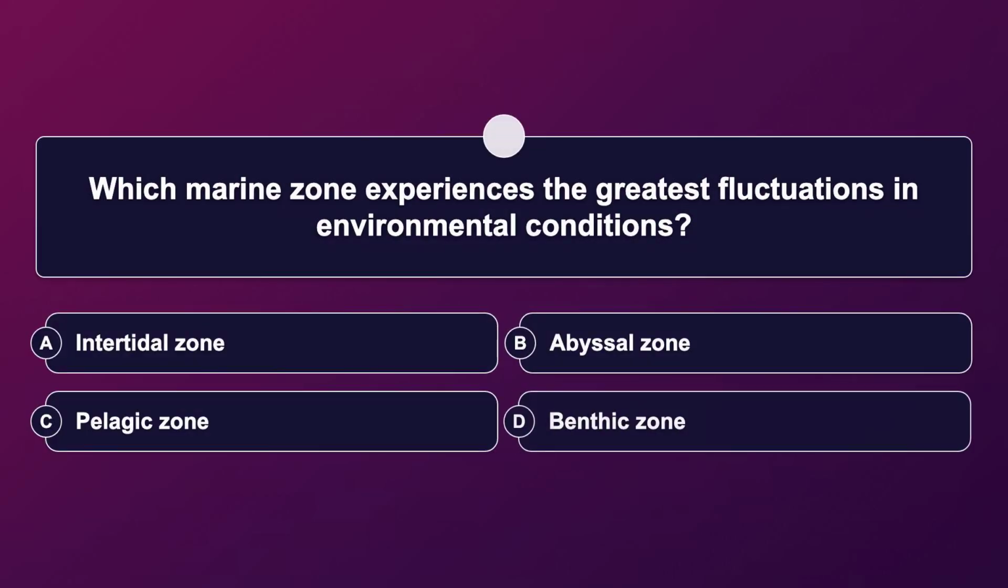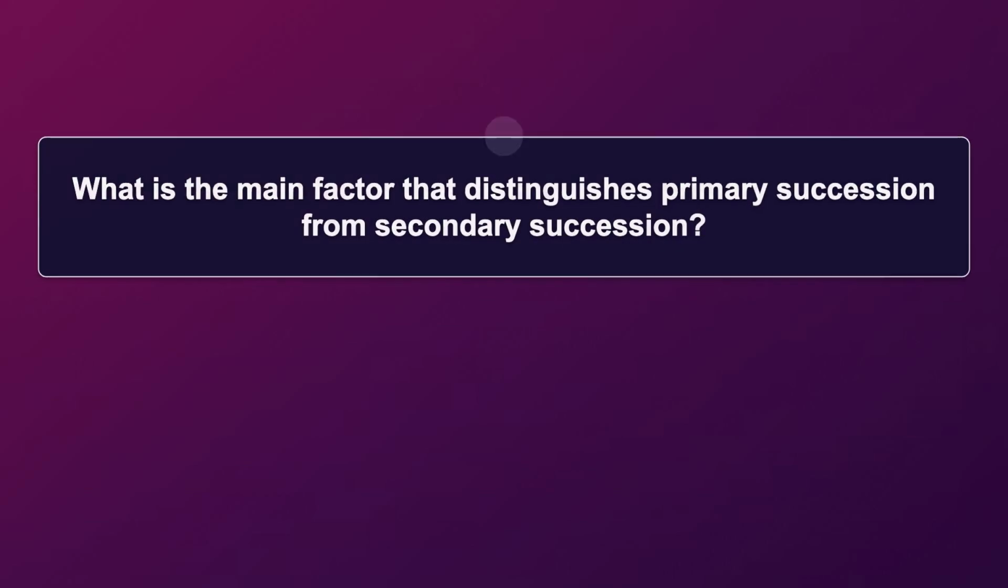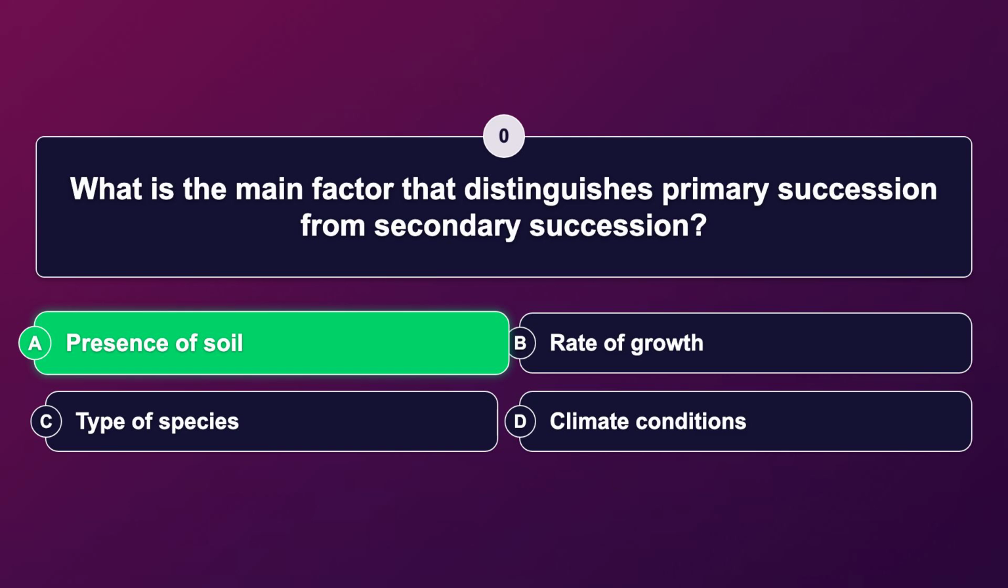Which marine zone experiences the greatest fluctuations in environmental conditions? The correct answer is intertidal zone. What is the main factor that distinguishes primary succession from secondary succession? The correct answer is presence of soil.